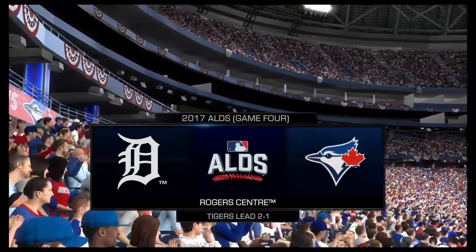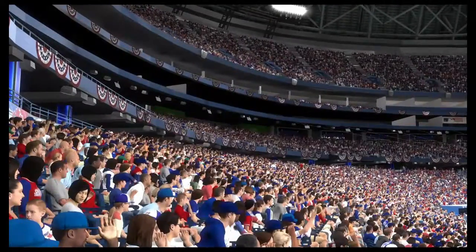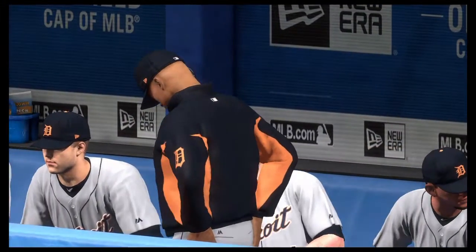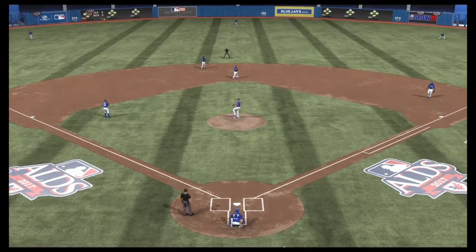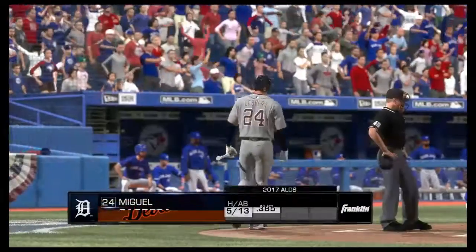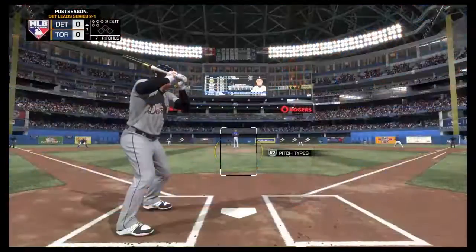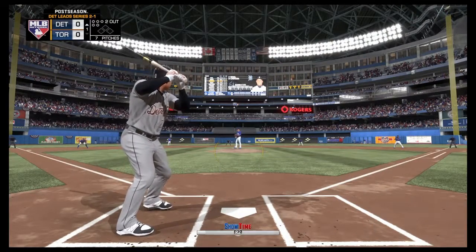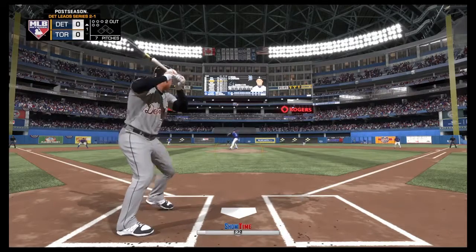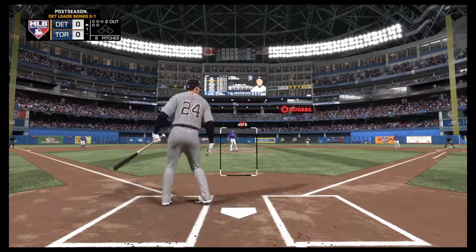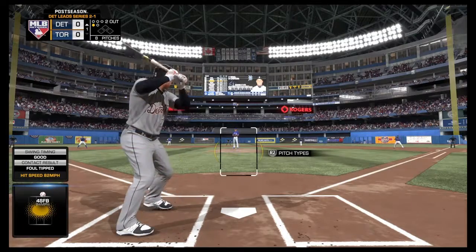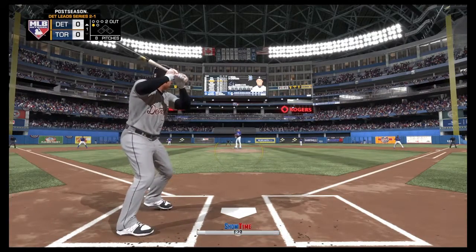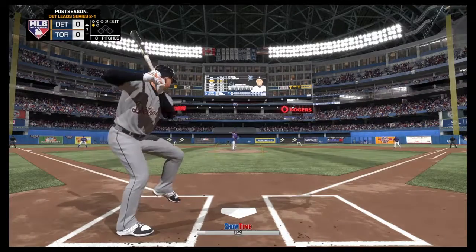Alrighty, we are here with Game 4 now. 2-1 Tigers lead in the series, 1 game away from advancing to the American League Championship Series. In this one we are going to player lock as Miguel Cabrera. He's been having a good postseason so far. Turned it around towards the end of the regular season. Finished with a .282 batting average. That's not quite Miggy numbers, but again, .282 is still a good average to have on the season.